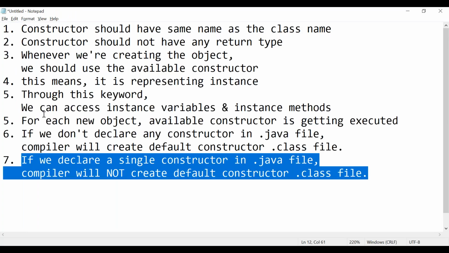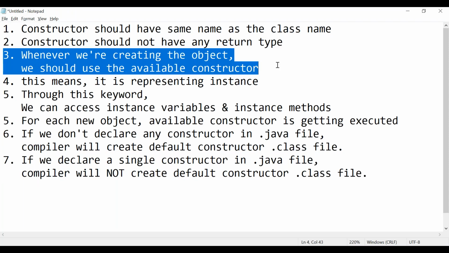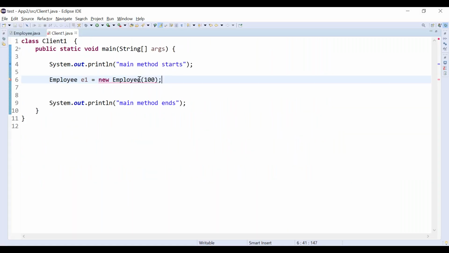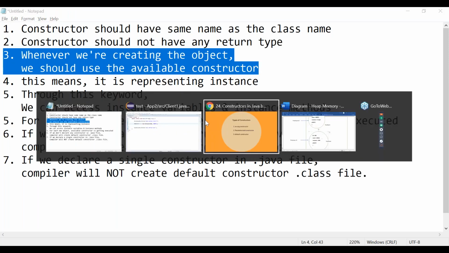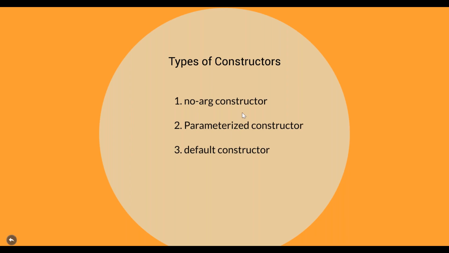What is the rule? Whenever we are creating the object, we should use an available constructor. Point number 3: single argumented constructor is not available. You are trying to use a single argument constructor, and it is not available, so we cannot use it. That's why we are getting the compile time error. Suppose consider I'm using Mary. This is also not possible. We should use the available constructor. That is the main point we are seeing. So we covered all the types of constructor.